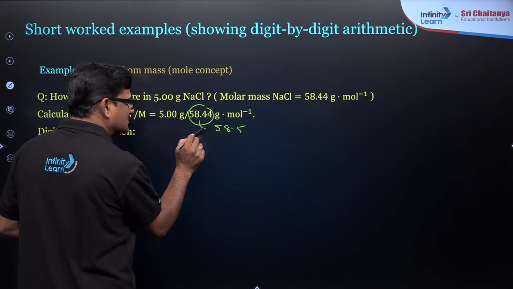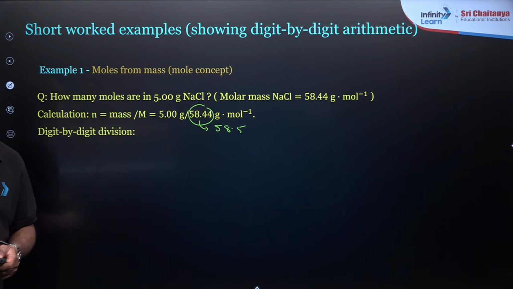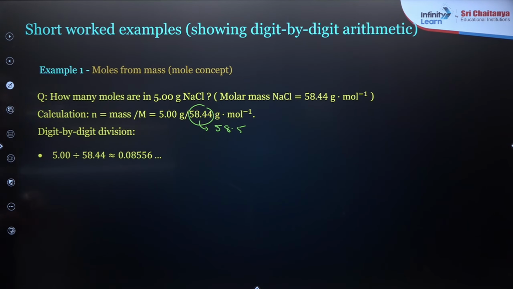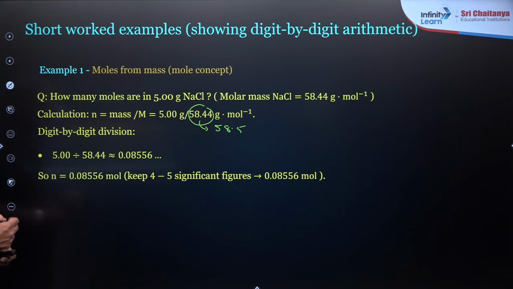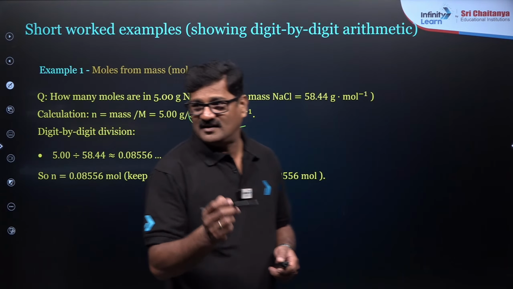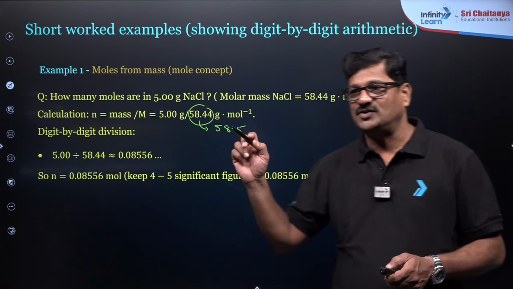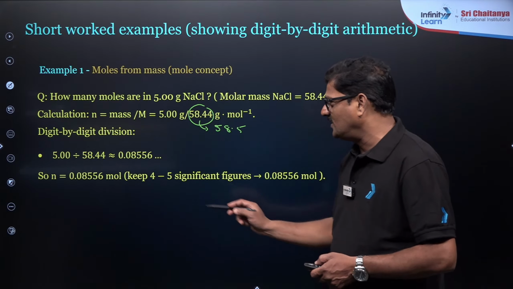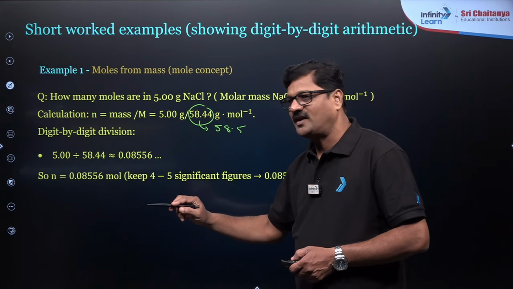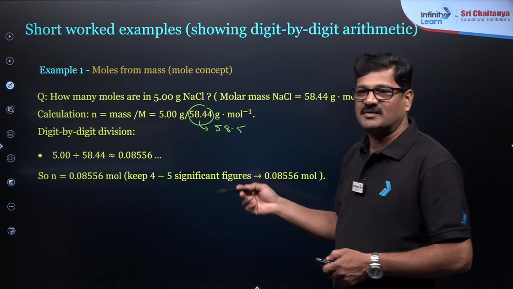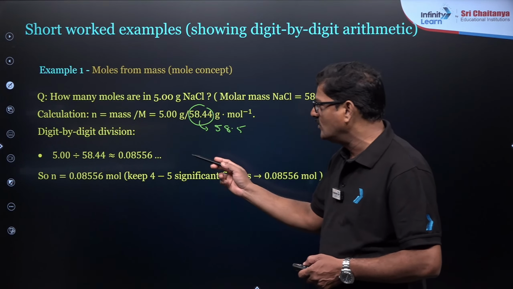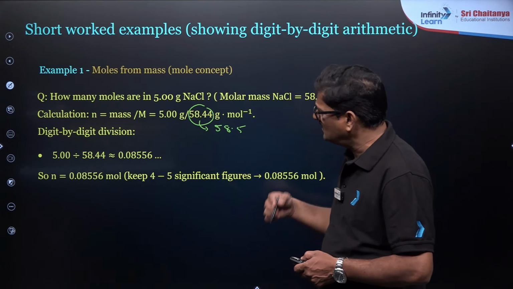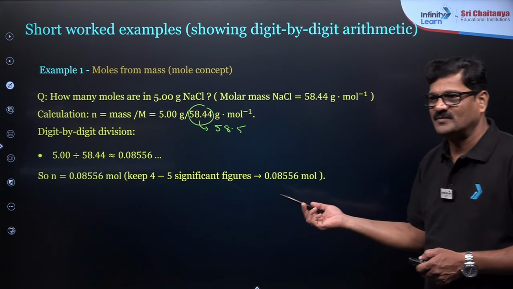This is the simple method you can do. Put these values and you can take the significant figures, and never leave the conversions and the units and everything. So I got 58.44, 5 divided by 58.5, I will take it, it is coming to be 0.08556, you can say 0.086 even.